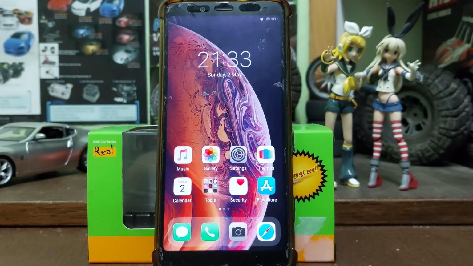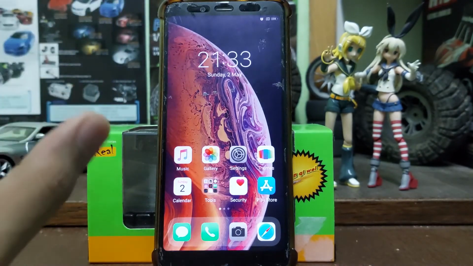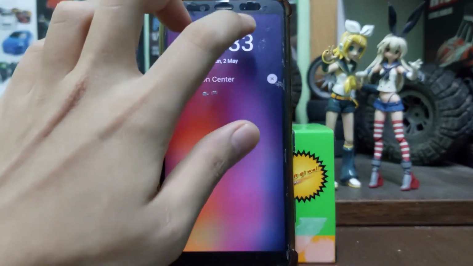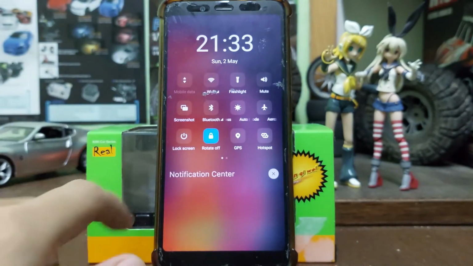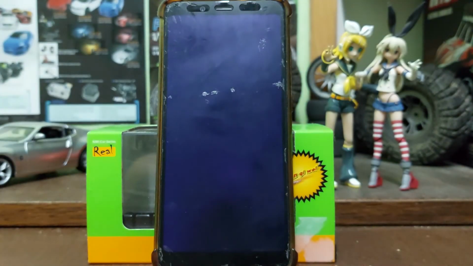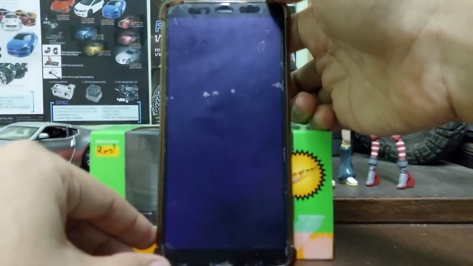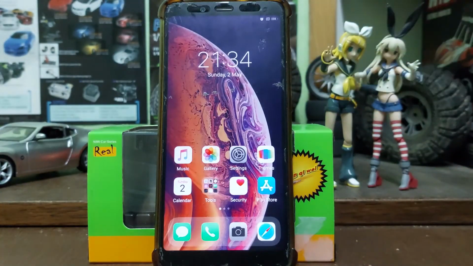For this phone, I'm using an iPhone 10. Basically, if I want to sleep my device, I just drag the control center here and choose lock screen, so it will sleep. So how do I unlock it? I just use my fingerprint and it's already unlocked.